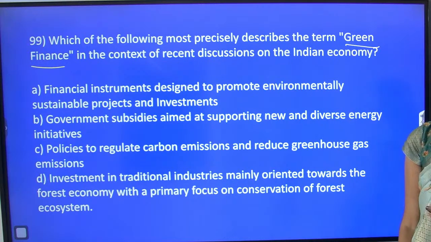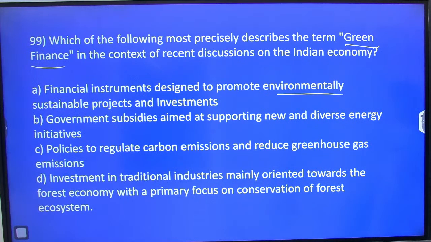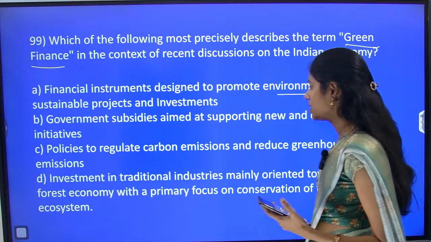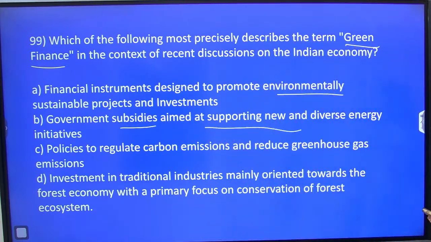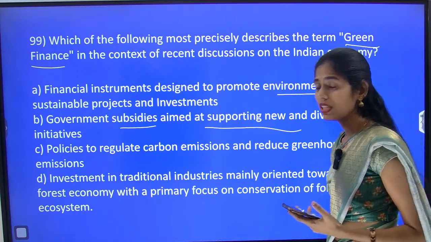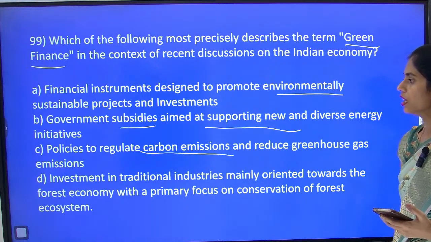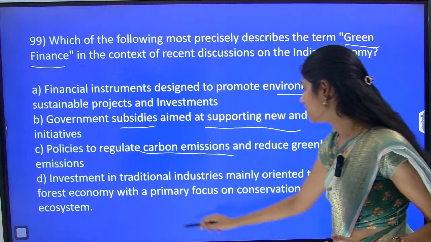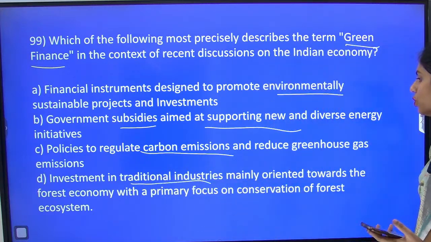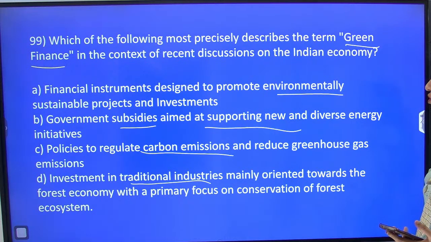The first option is financial instruments designed to promote environmentally sustainable projects and investments. Option B is government subsidies aimed at supporting new and diverse energy initiatives. Next is policies to regulate carbon emissions and reduce greenhouse emissions. And option D is investment in traditional industries mainly oriented towards forest economy and primarily focused on conservation of forest ecosystem.